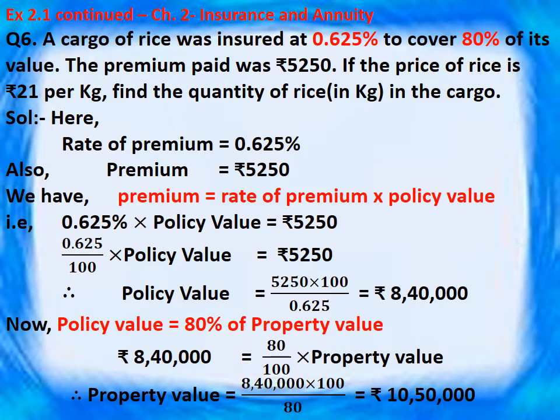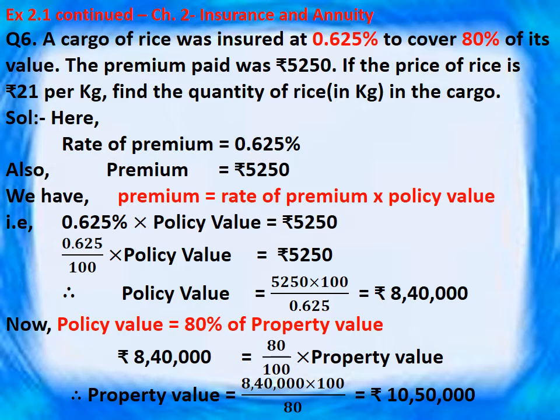Here, we are continuing with the sums of exercise 2.1 of the lesson Insurance and Annuity. Question number 6. A cargo of rice was insured at 0.625% to cover 80% of its value. The premium paid was rupees 5,250. If the price of rice is rupees 21 per kilogram, find the quantity of rice in kilogram in the cargo.